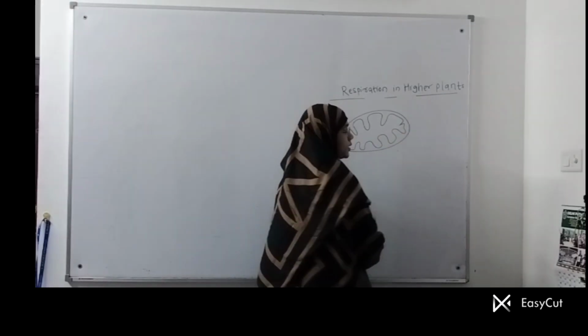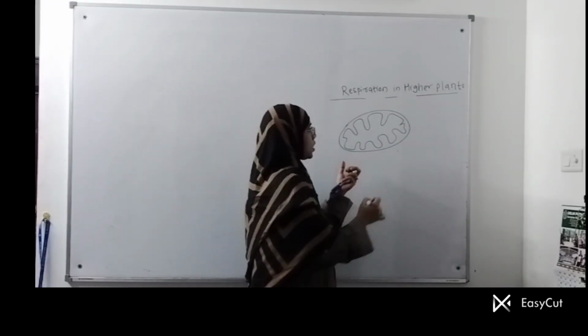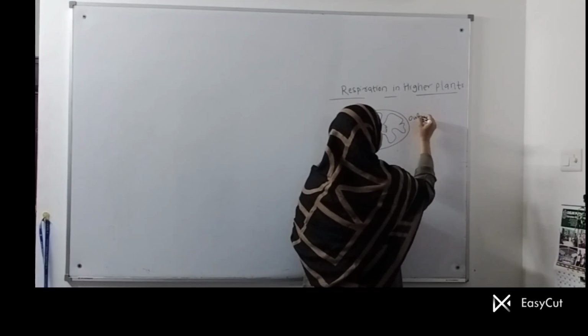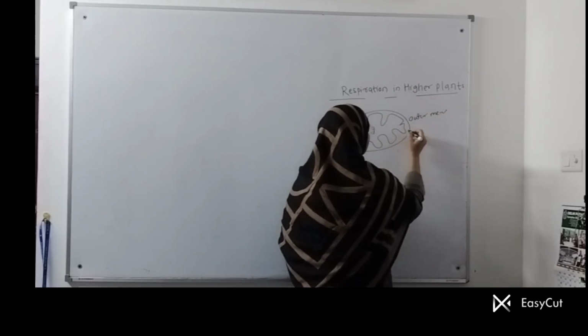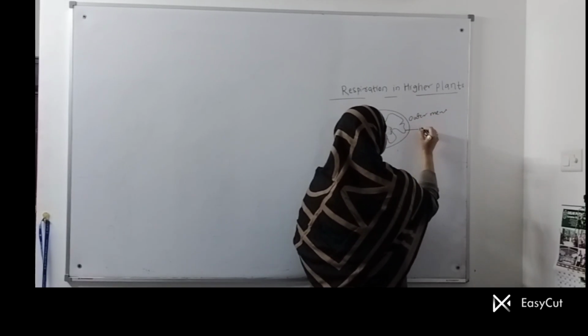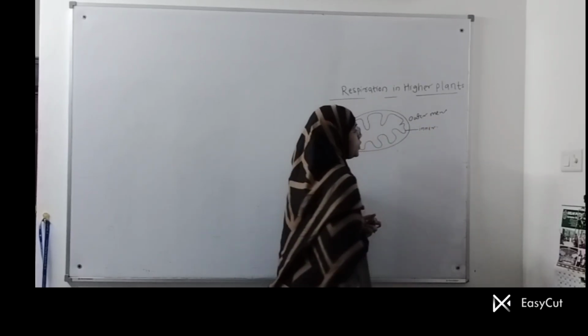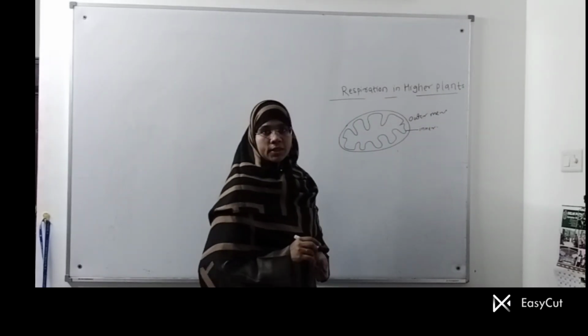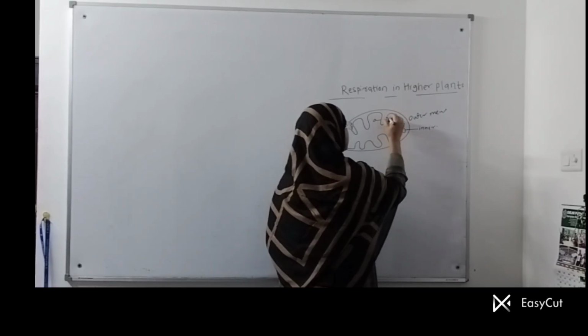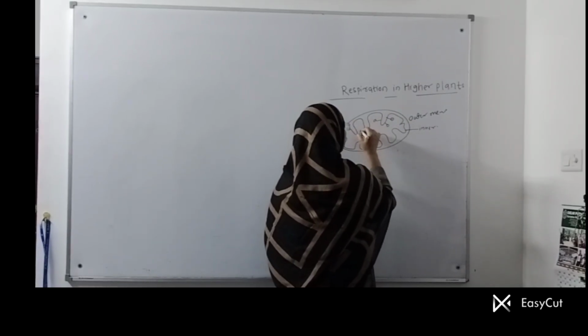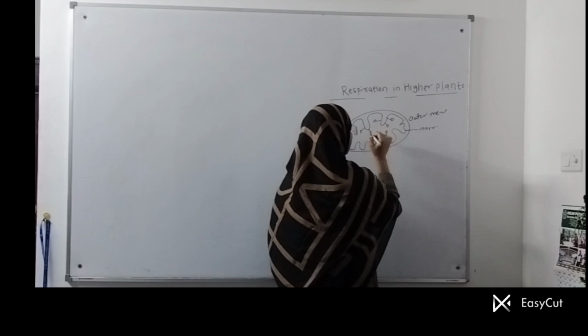You will see that it is a double membrane structure which consists of the outer membrane, which is smooth and continuous, and the inner membrane, which is thrown into finger-like projections, and it has some particles which are known as the oxysomes or the F1 particles.